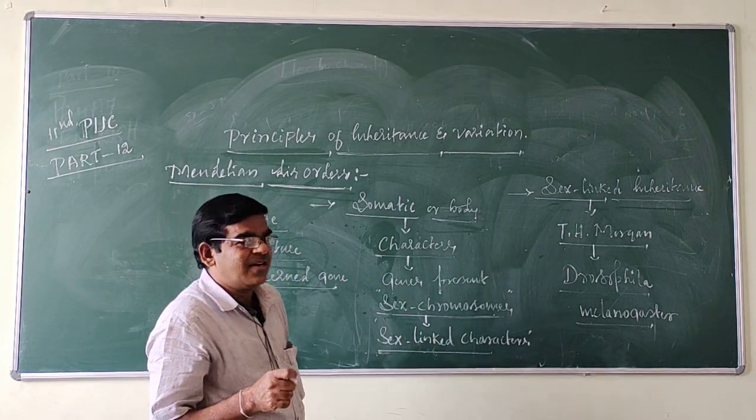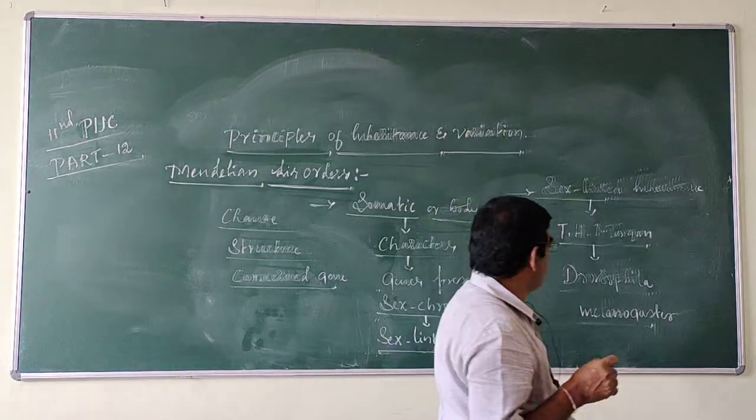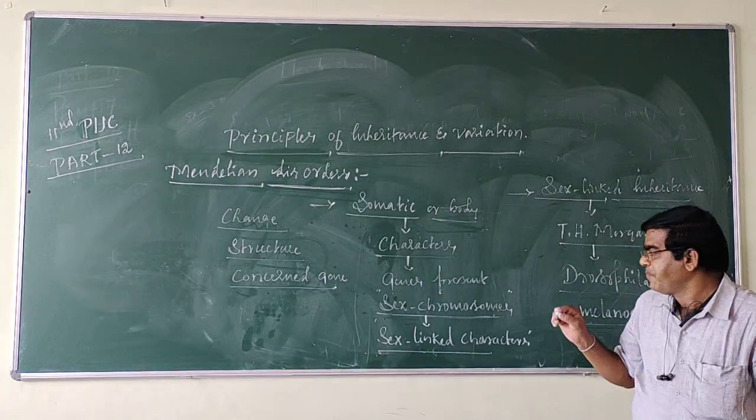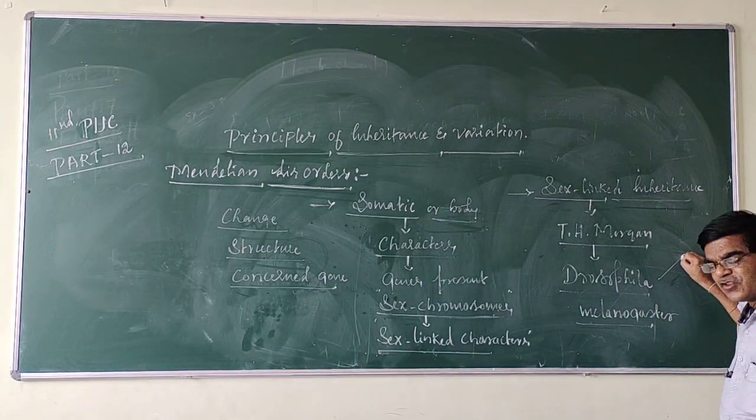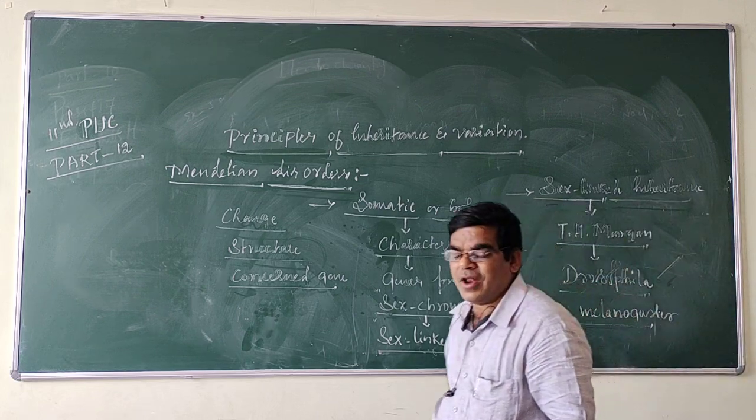So, very first, sex-linked inheritance was discovered by T.H. Morgan in Drosophila melanogaster and he was awarded the Nobel Prize.